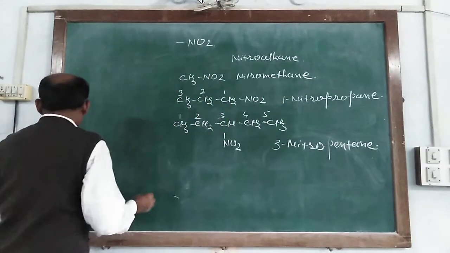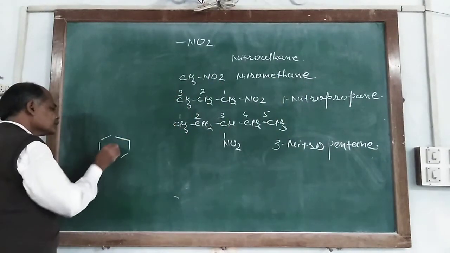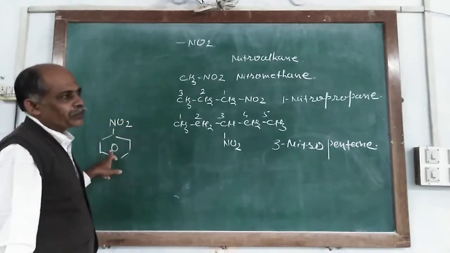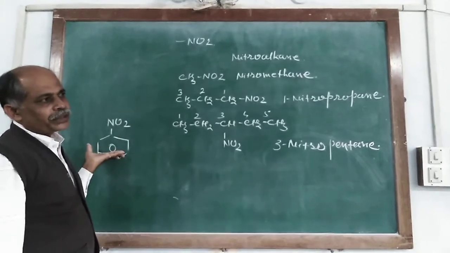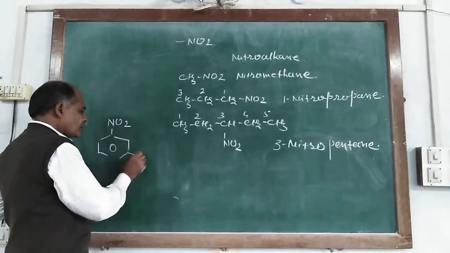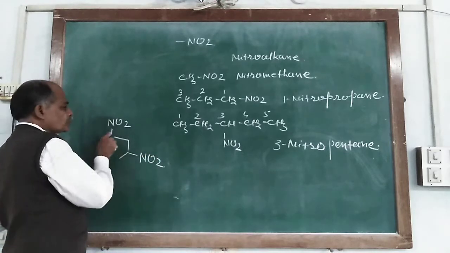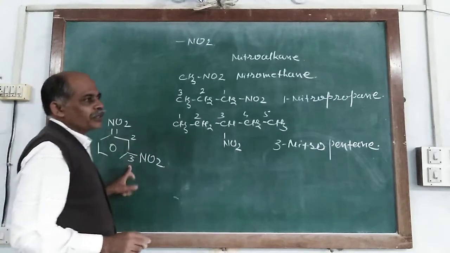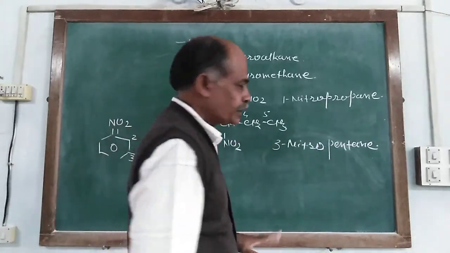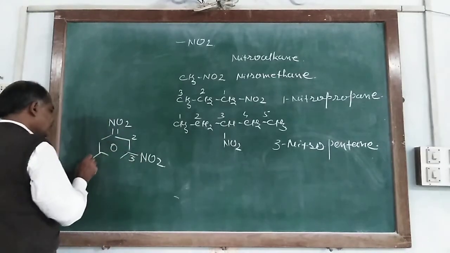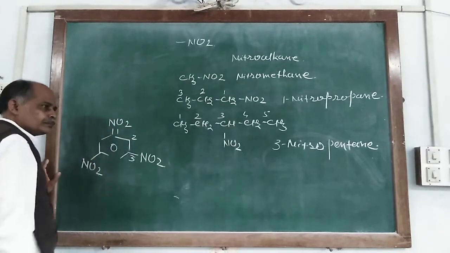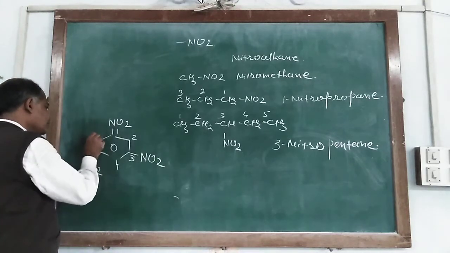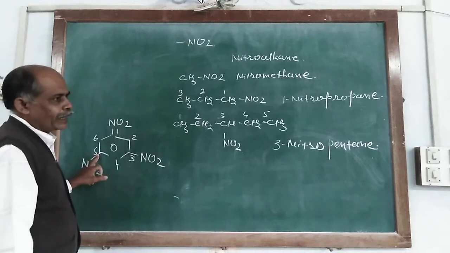Similarly, when nitro groups are linked with a benzene ring, the common name is nitrobenzene, and it is also named nitrobenzene. With two NO2 groups, it is not meta-dinitrobenzene but 1,3-dinitrobenzene, and similarly with a third nitro group, so 4, 5 and 6, it is 1,3,5-trinitrobenzene.